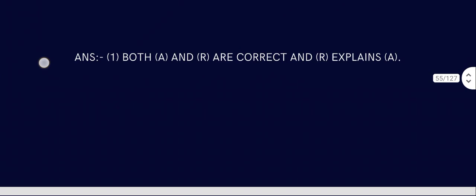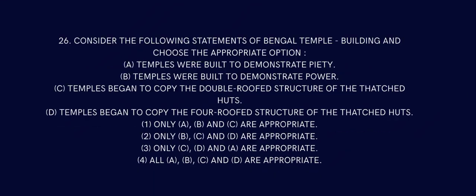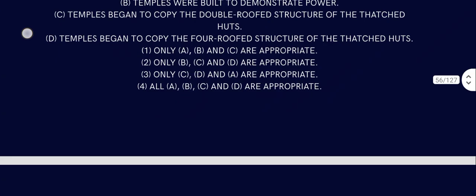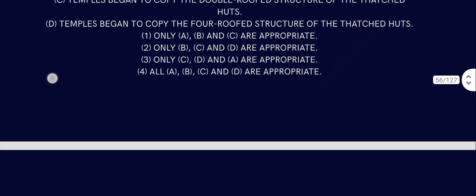Question number 26. Consider the following statements of Bengal temple building and choose the appropriate options. Temples were built to demonstrate piety. Temples were built to demonstrate power. Temples began to copy the double roof structure of the thatched huts. Temples began to copy the four roofed structure of the thatched huts. So they actually copy the four roof. So A and B are correct, and C and D are also correct, as they use both two and four roofs. So all A, B, C, D are appropriate.